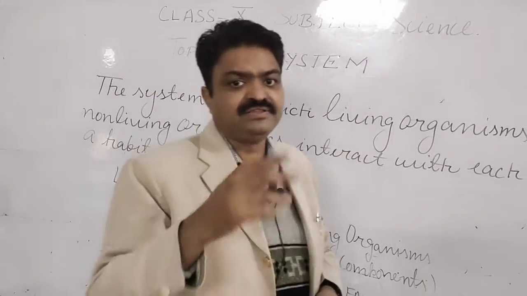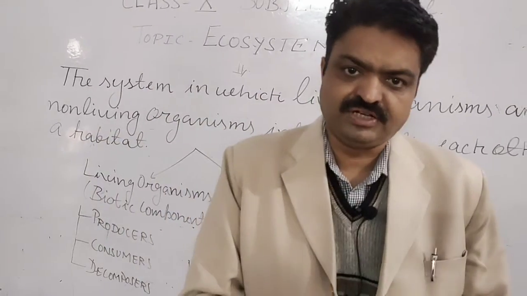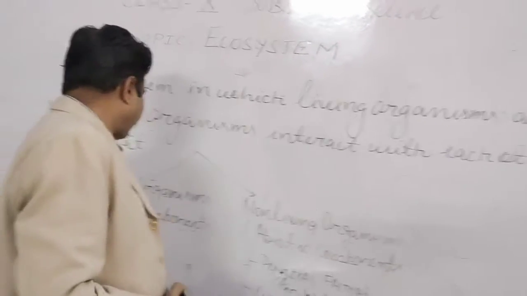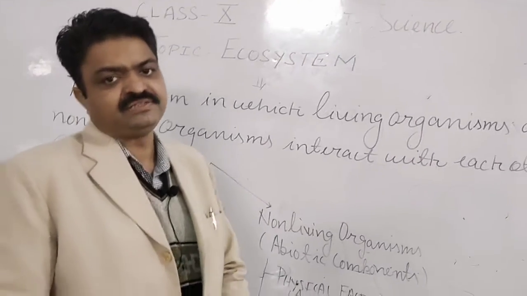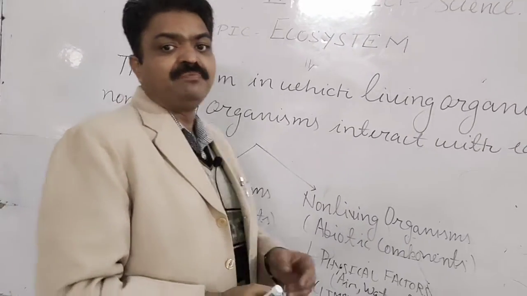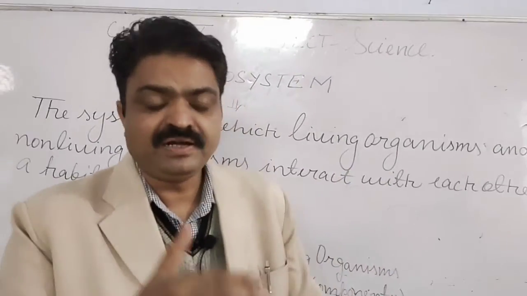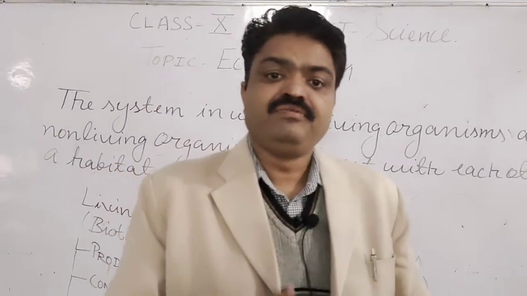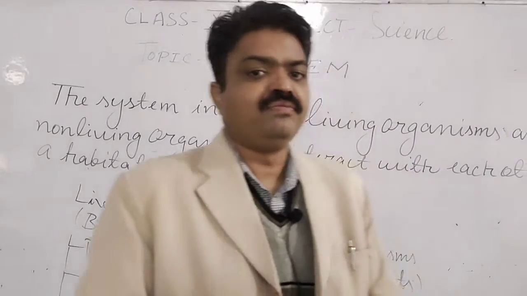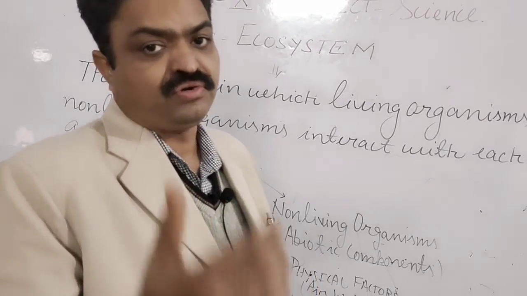The biotic components are categorized into three different categories according to the mode of nutrition, student. First is producers, second is consumers, and third is decomposers. What are the producers, student? All the plants and the algae and some protozoa that can prepare their own food with the help of chloroplast come in the category of producers, and they are also known as autotrophs,